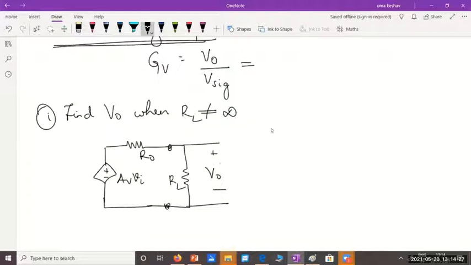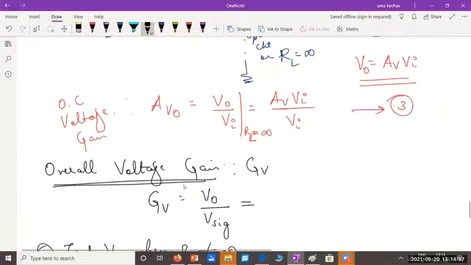Can you tell me what is V0 now? Again, voltage divider rule. Total voltage, Av Vi, into RL divided by R0 plus RL. So this is called the output voltage with load resistance present.